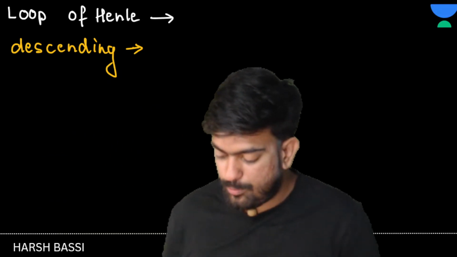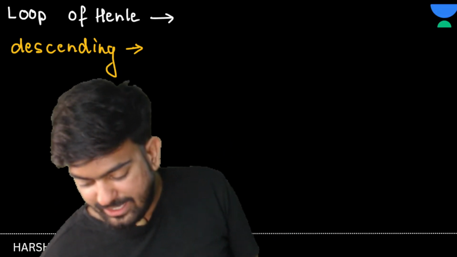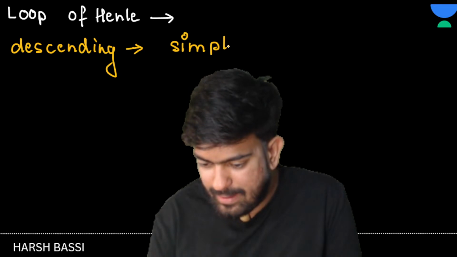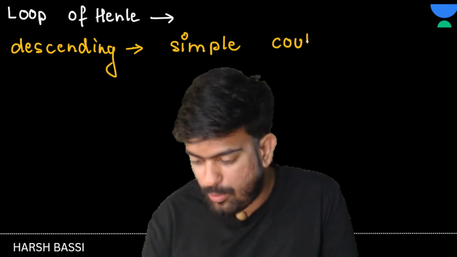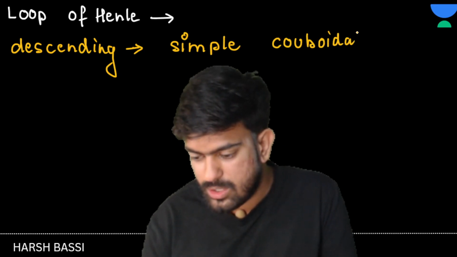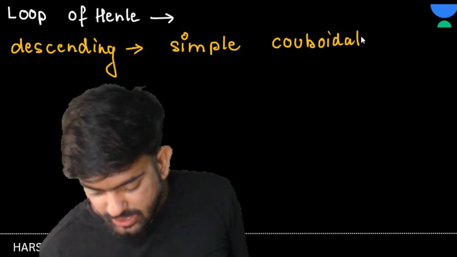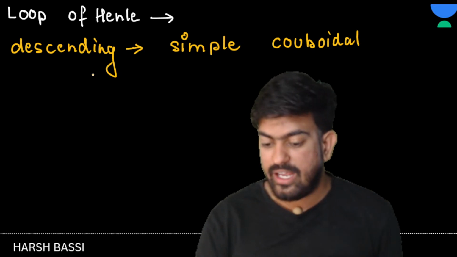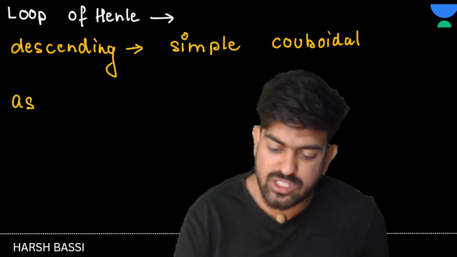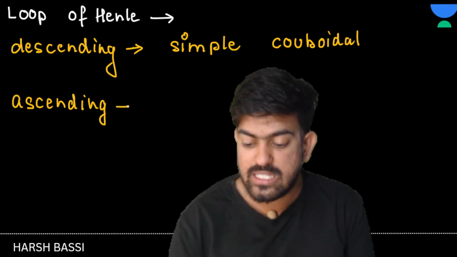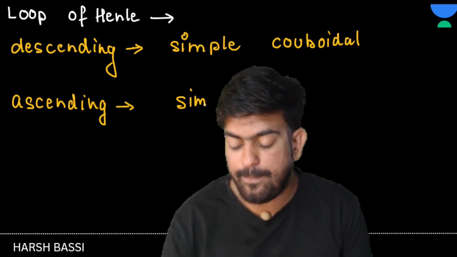Now, let's talk about the descending loop. In the descending loop, what happens? It is also lined by simple cuboidal epithelium. Okay? Simple cuboidal is here. And if I talk about the ascending, sir, ascending also contains simple cuboidal cells.